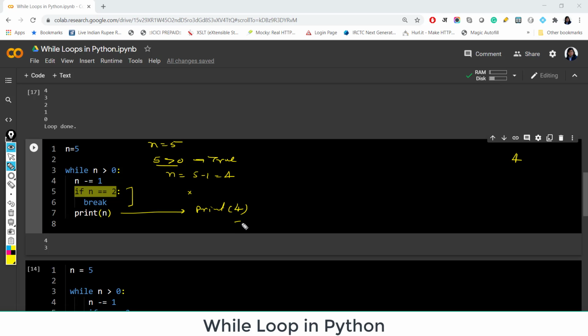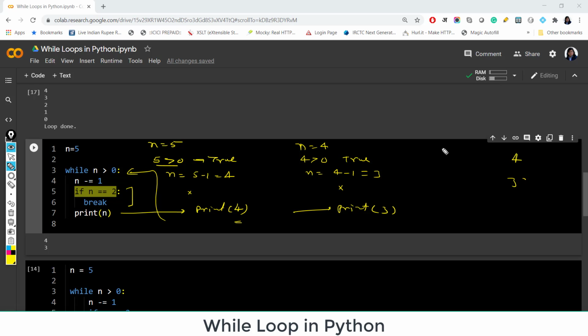Next what happens, this is my value of n. Again we go here to this statement and we check for this. So again now my n is equal to 4. We check 4 is greater than 0. This condition is true. We come inside the loop and now we update the value. It becomes 3. We check for the if condition, because the if condition is not satisfied here again, we are printing and we are getting the output 3.